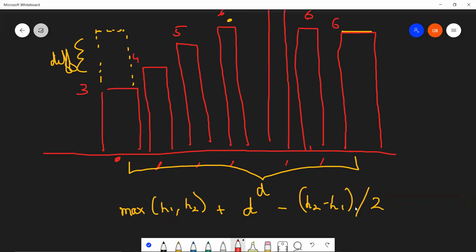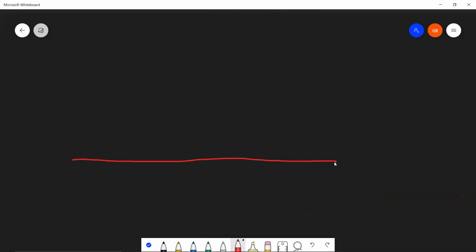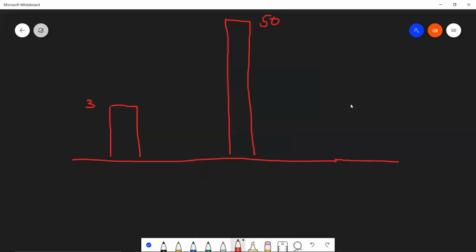Let's consider another example. Over here, I have a building of restricted height 3, right? Over here, let's say we have a building with height restriction of 50. And over here, we have a building of height restriction 4. Let me mark the points also, whatever they may be. If this is X, then Y, Z, A, B, C, D. There are more points here. You'll understand why I'm taking more points over here.